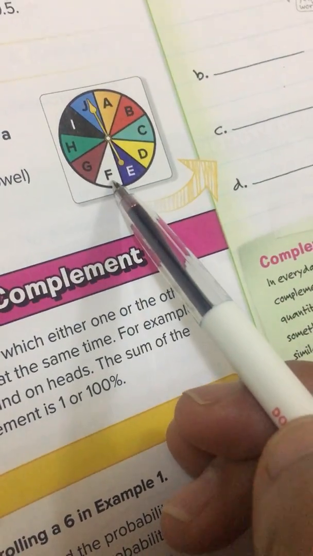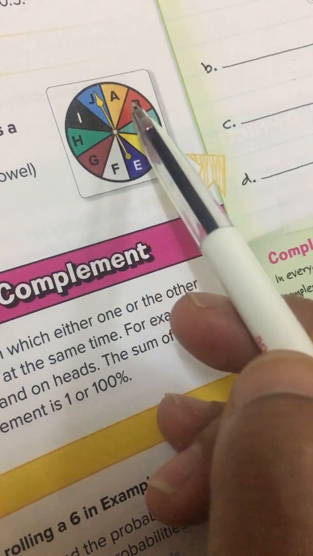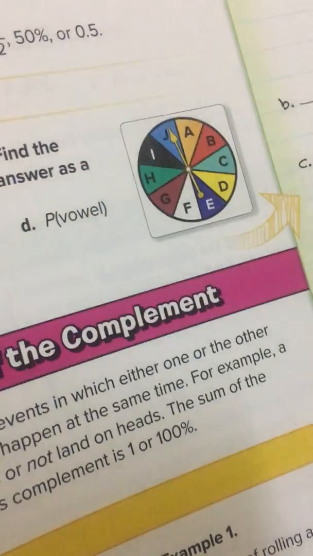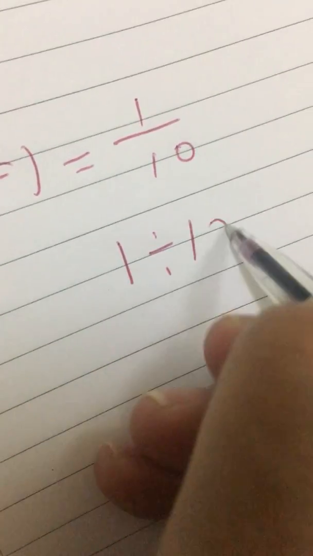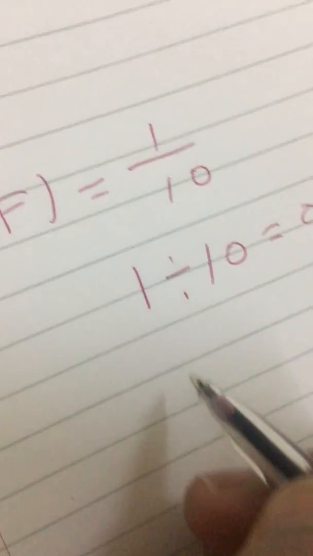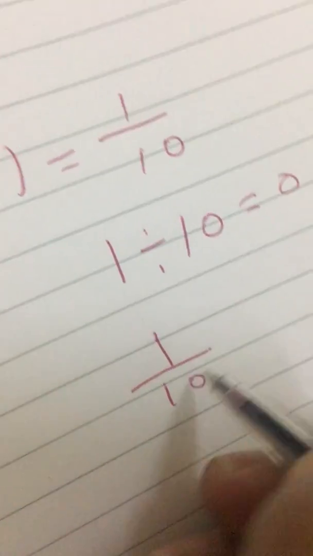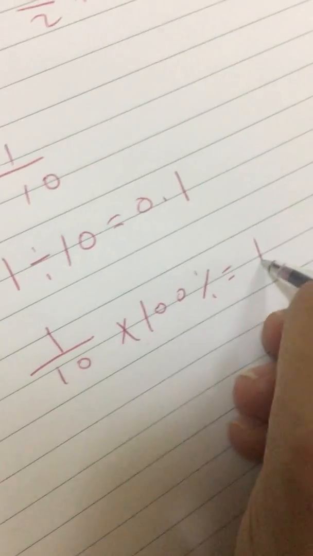Probability of F: how many F here? 1, out of 10 total. The probability of F equals 1/10. Decimal: 1 divided by 10 equals 0.1. Percent: 1/10 times 100% equals 10%.